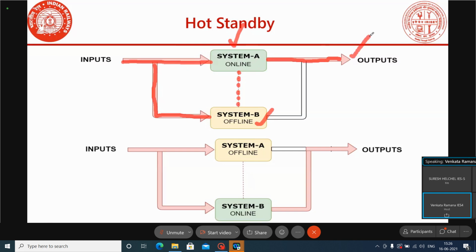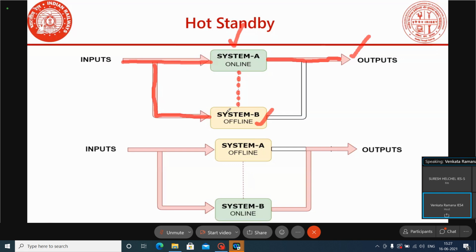In between we have the communication link. We can call the second system offline only if it is healthy and able to synchronize the data with the other system. If the system has failed, we cannot call it an offline system; we call it a quarantine system.